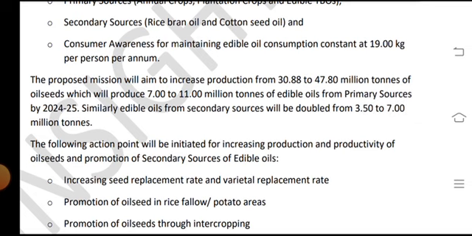The proposed mission aims to increase production of oilseeds from 30.88 to 47.80 million tons, which will produce 7 to 11 million tons of edible oils from primary sources by 2024-25. Similarly, the edible oils from secondary sources will be doubled from 3.50 to 7 million tons.